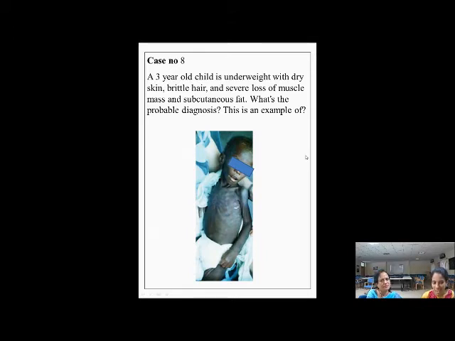In the picture, how nicely we can see the loss of muscle mass as well as subcutaneous fat, and there is dry skin, and even the hair changes we can see there. Very pathetic. And I told them not to disclose the individual's identity in the previous one. But this is so painful.